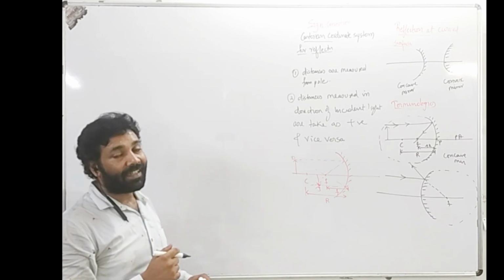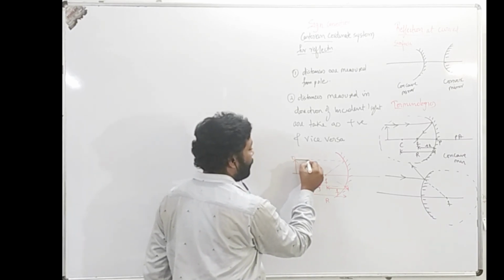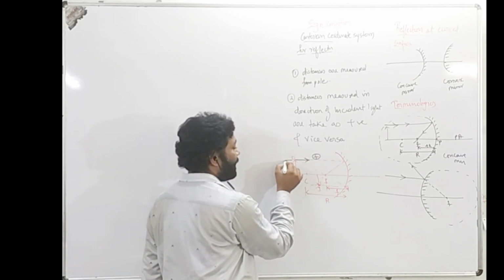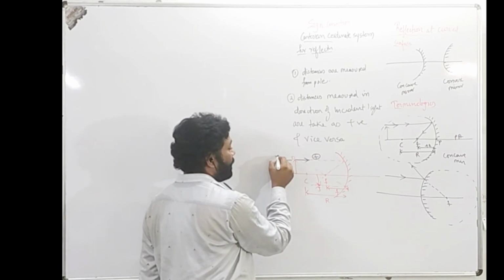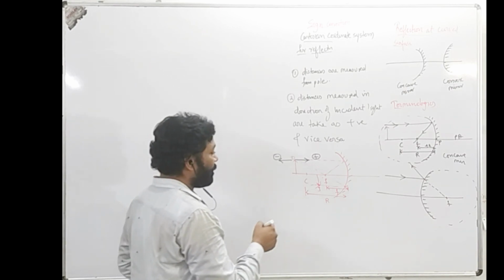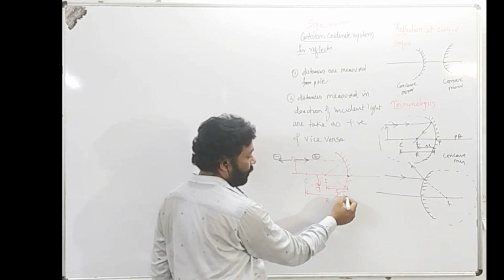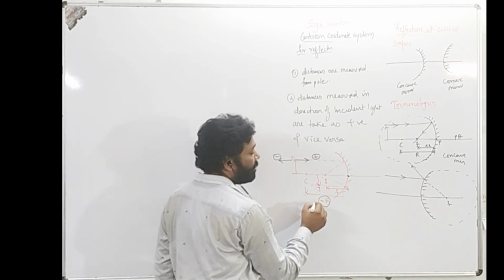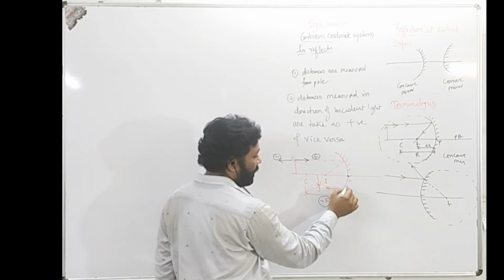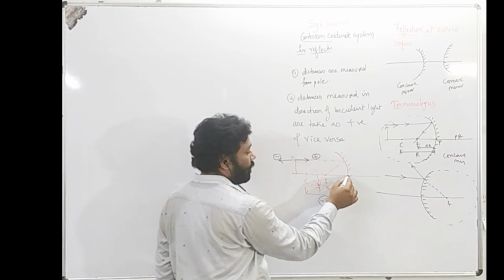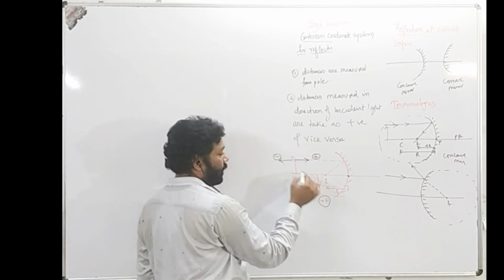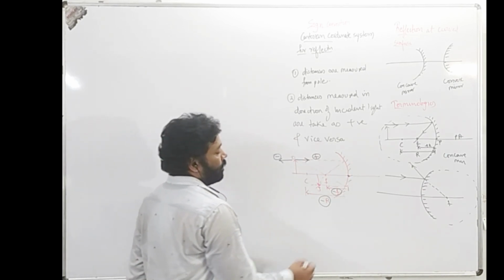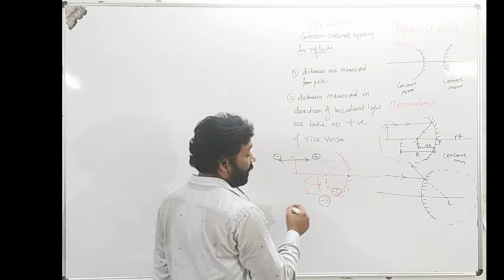In which direction will the incident light go? The incident light will go from left to right. So the direction left to right is taken as positive, and the direction from right to left is taken as negative. So if we implement it here, the radius of curvature will be measured from the pole in the negative direction. So the value of r will be minus. Similarly, focal length will also be measured from the pole, but in the negative direction, or you can say in the opposite direction of the incident ray. So both of them are taken as negative.